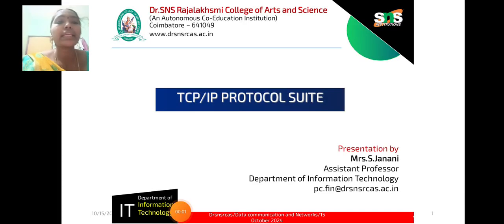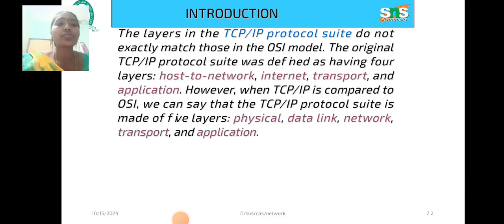So let's see about the TCP protocol suite. The layers in the TCP protocol suite do not exactly match those in the OSI model, because the OSI model has 7 layers and the TCP model has only 5 layers. The original TCP protocol suite was defined as having 4 layers: host to network, internet, transport and application.